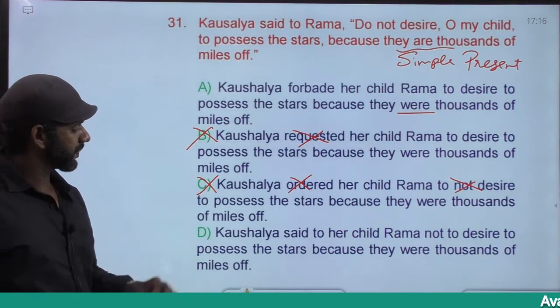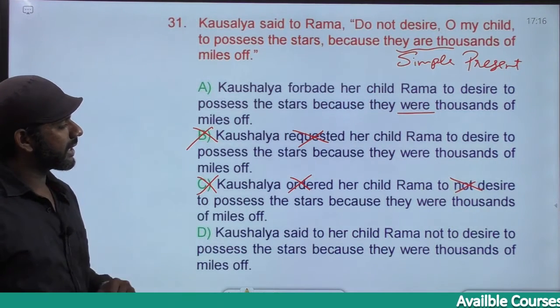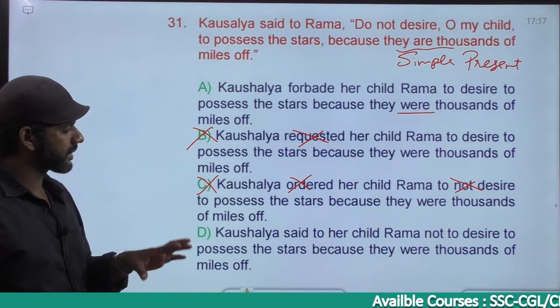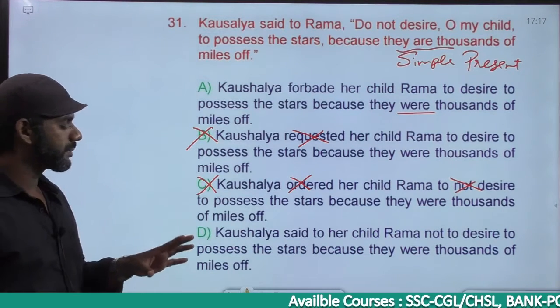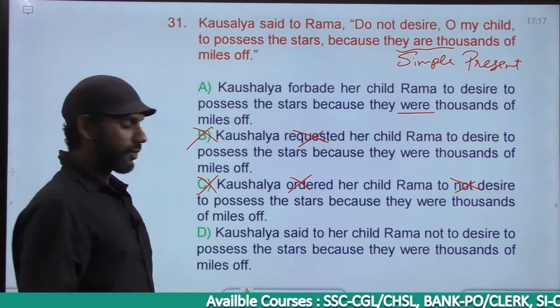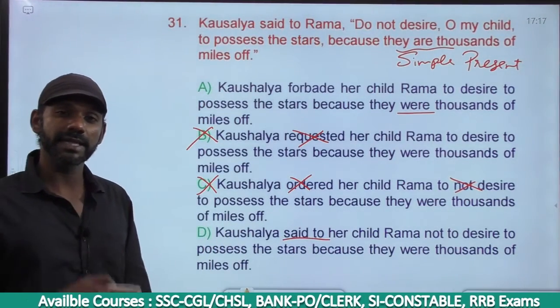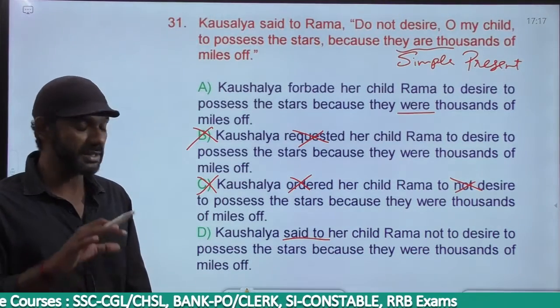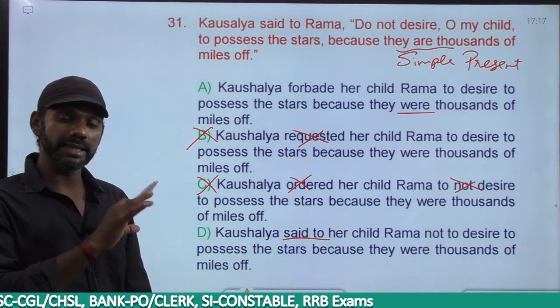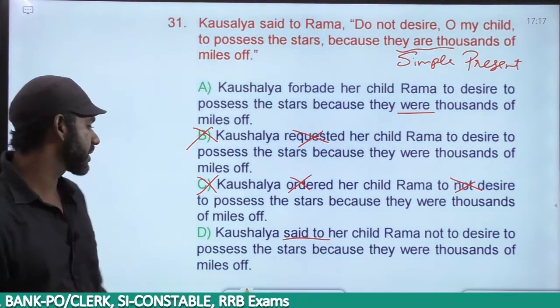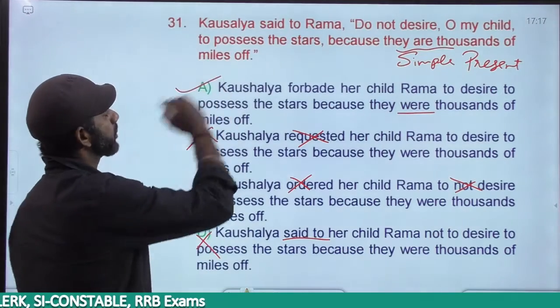Come to option D. Kausalya said to her child not to desire to possess the stars because they were 1,000 miles off. "Said to" comes in the direct speech. The question is in the direct speech. We want the answer in the indirect speech. Eliminated. The answer must be option A.